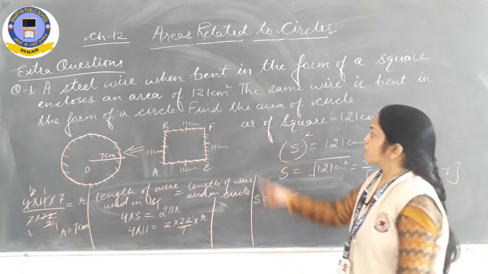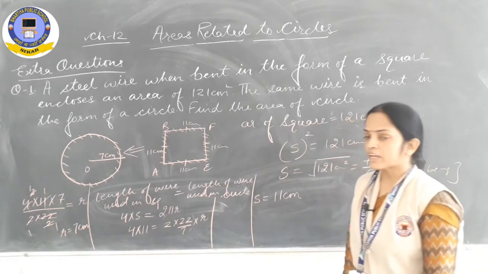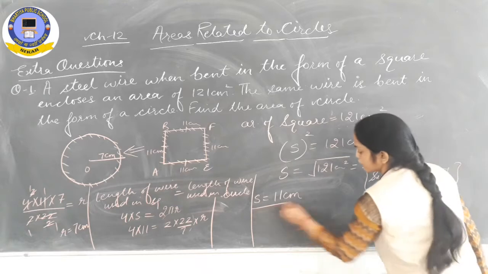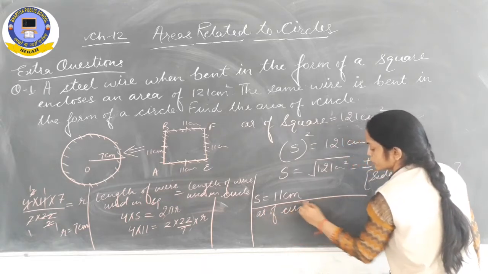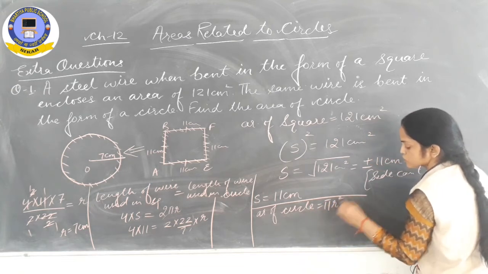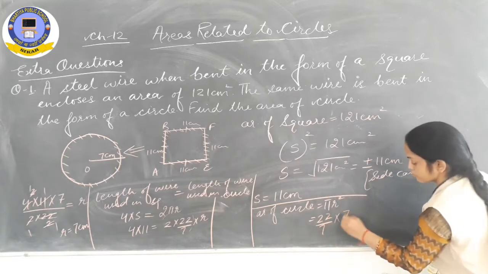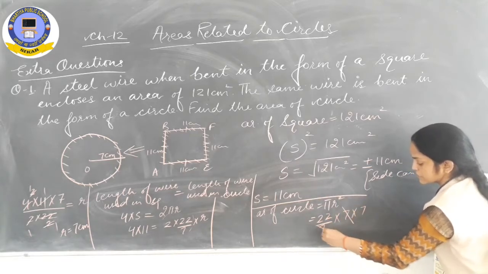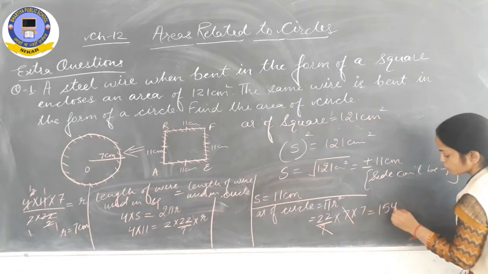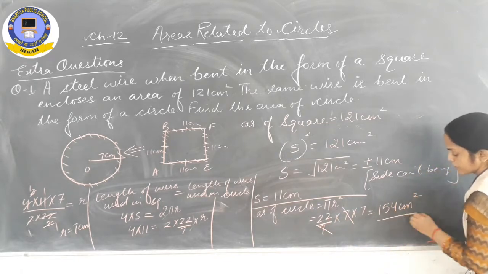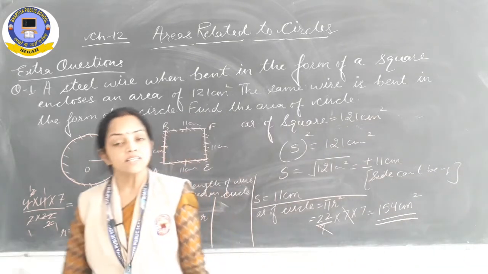Now what are they asking? Find the area of the circle. So after getting the radius, you can find the area of the circle by applying the formula. Area of circle is equal to pi r square. So pi is 22 upon 7 and r is 7. 7 multiplied by 7, 7 will be cancelled out by 7. 22 7s are 154 centimeter square. So in this way we can find out the area of the circle.